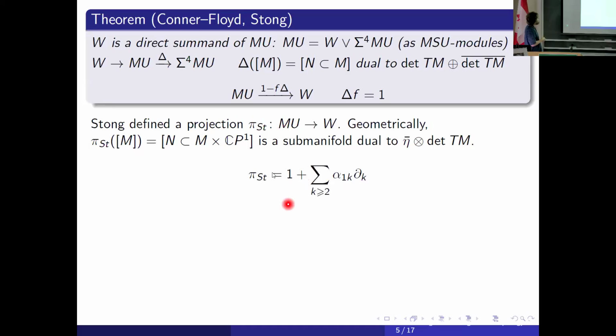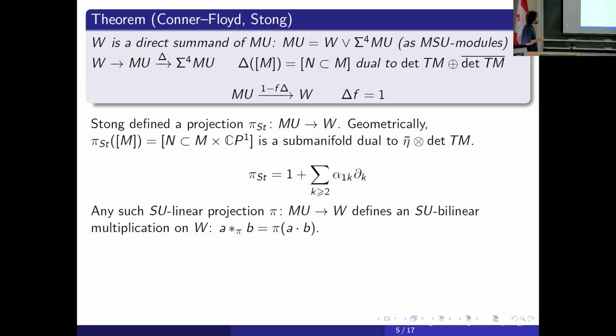For example, it has this expression in terms of the operations, where alpha 1k are just the corresponding coefficients of the universal formal group law. So this is a nice description. And Stong used this projection to describe the torsion-free part of the MSU cobordism ring, the coefficients of the SU ring, and to define a multiplication on this W to describe this torsion-free part of the SU bordism ring.